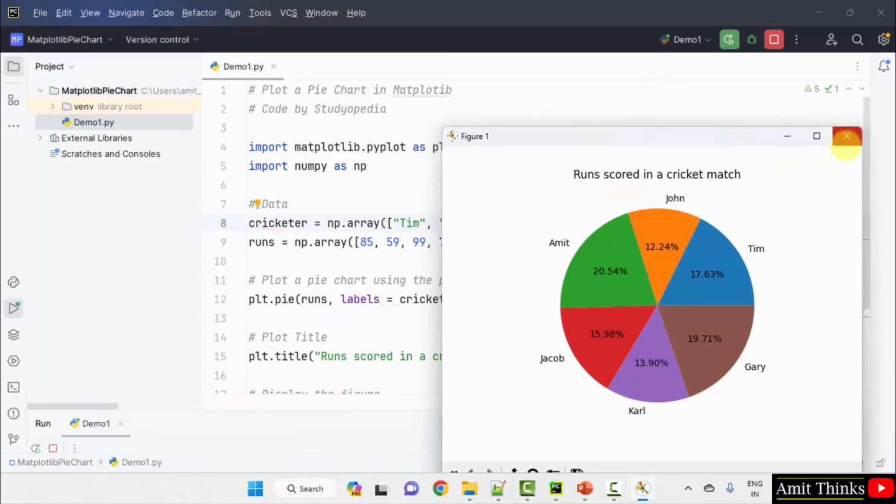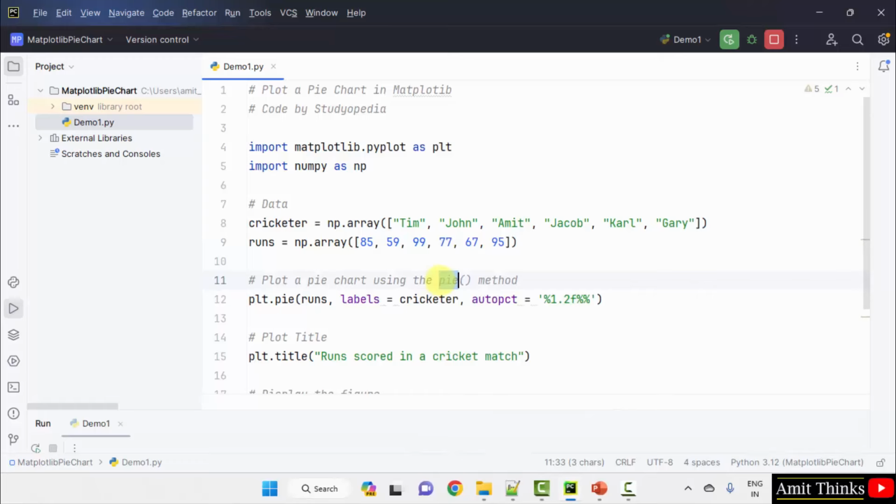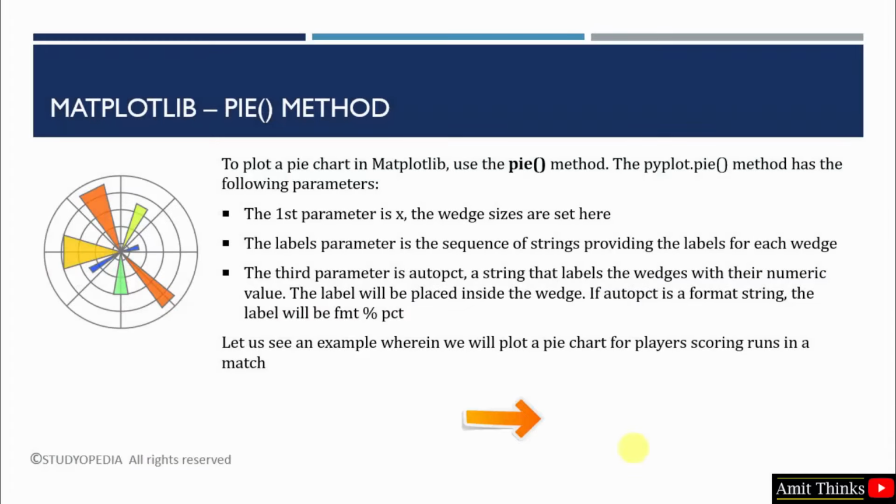So in this way guys, we can use the pie method to create a pie chart. Guys, we created a pie chart using the pie method. This is the built-in method provided by Matplotlib.